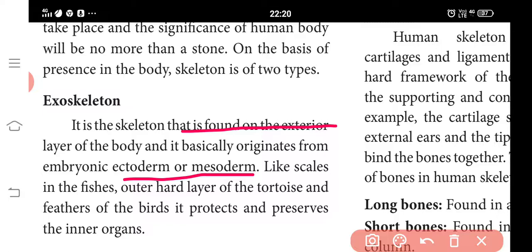It protects and preserves the inner organs. Exoskeleton is found mostly in invertebrates. It is a rigid covering present outside the body of animals.